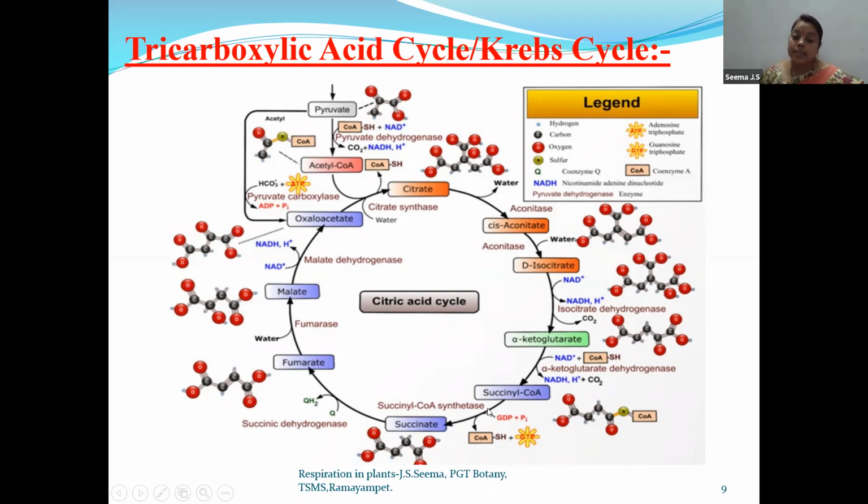So this is substrate level phosphorylation. Succinyl CoA will form succinate, and this succinate will further undergo reactions and form fumarate in the presence of the enzyme succinic dehydrogenase.